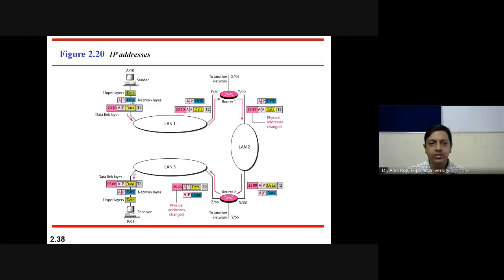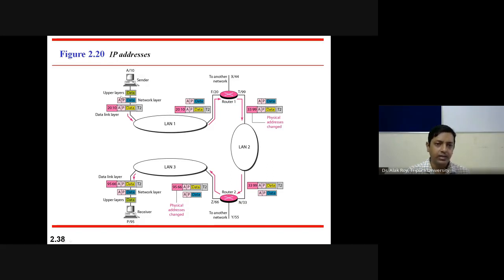The network layer adds its own header, A and P. Let's say A is the address of node A, P is the address of the receiver. So A and P are considered as the IP addresses of the sender node and the receiver node. And here 10 is the physical address.